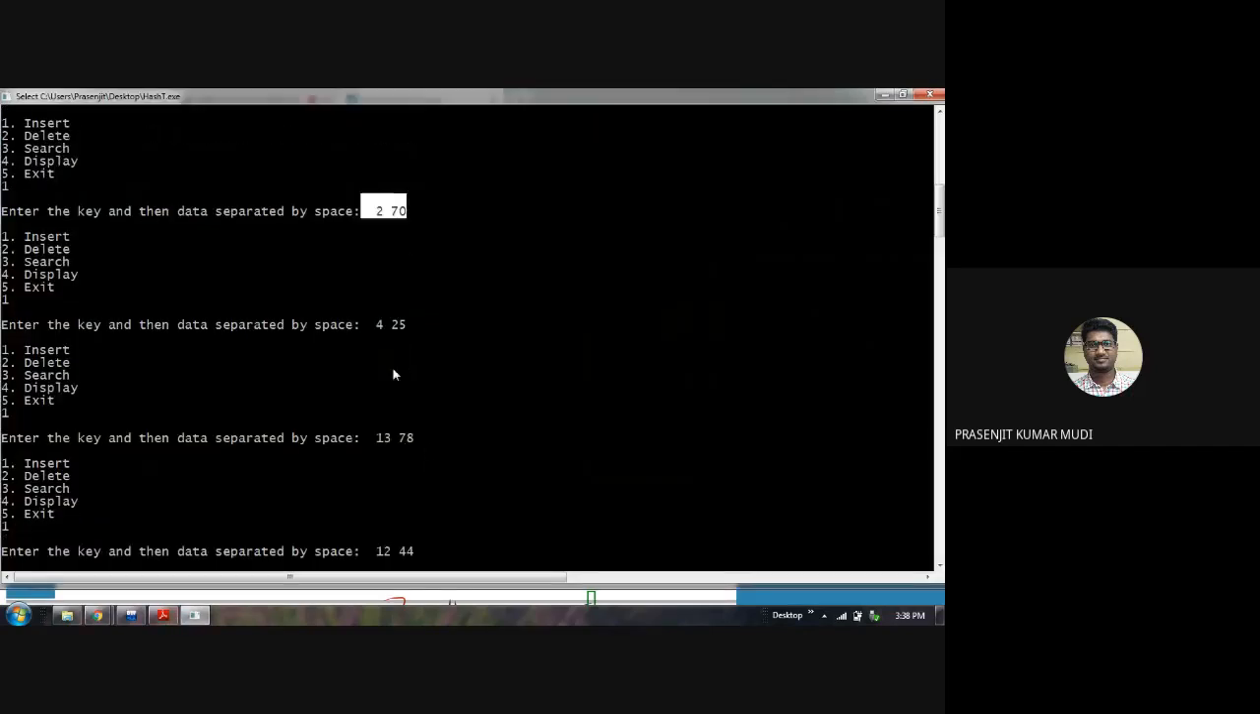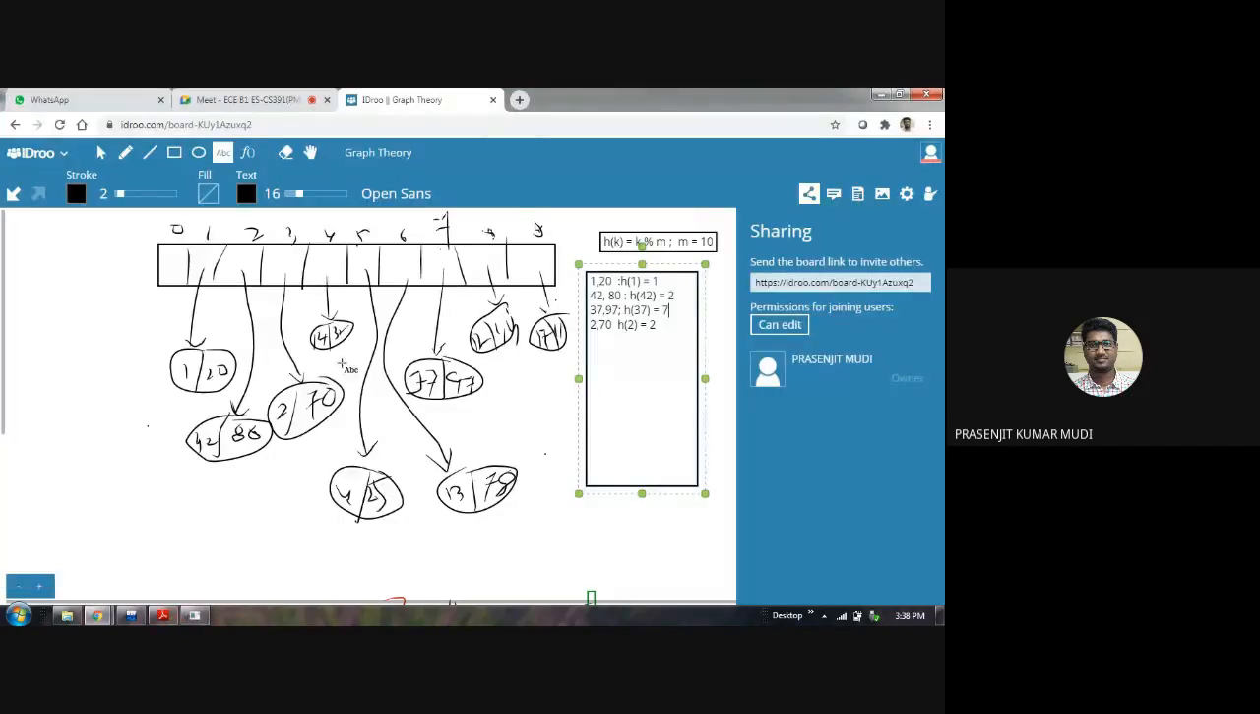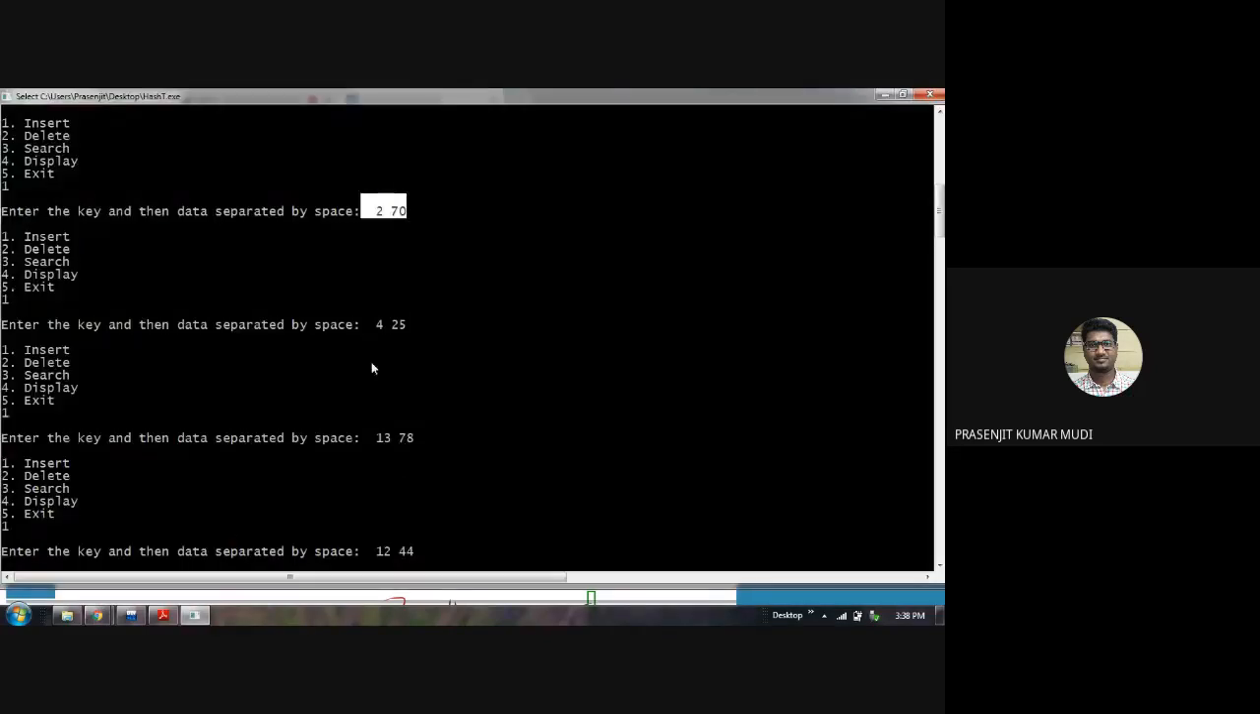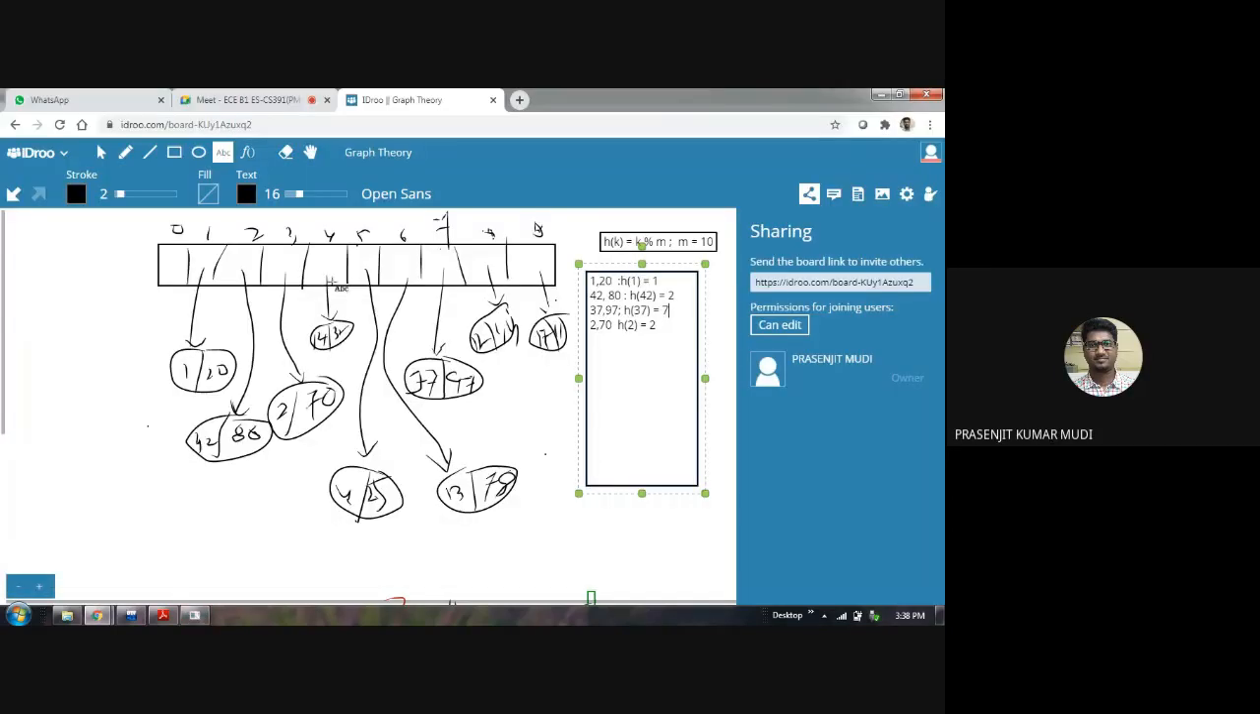Next is 425. What will the hash value of 425 be? Sir, 4. So we will go to the fourth pointer, but it is engaged. So what will happen? Sir, shift. With shift, we will go to the next pointer. So the fifth pointer is pointing towards 425.